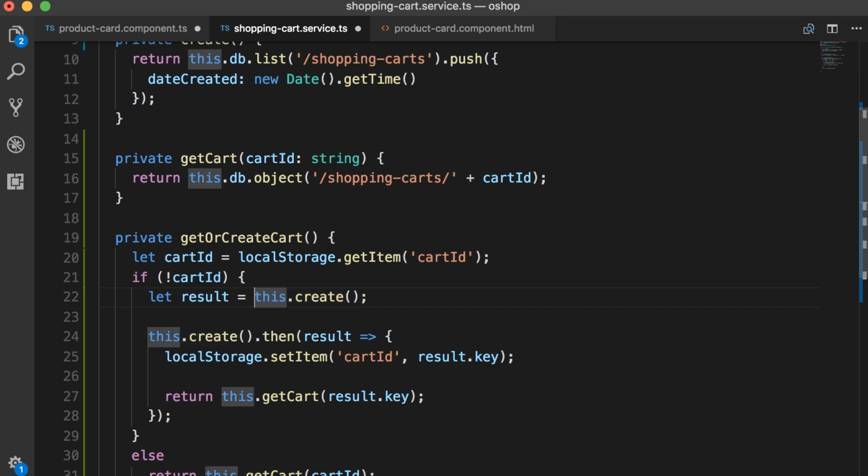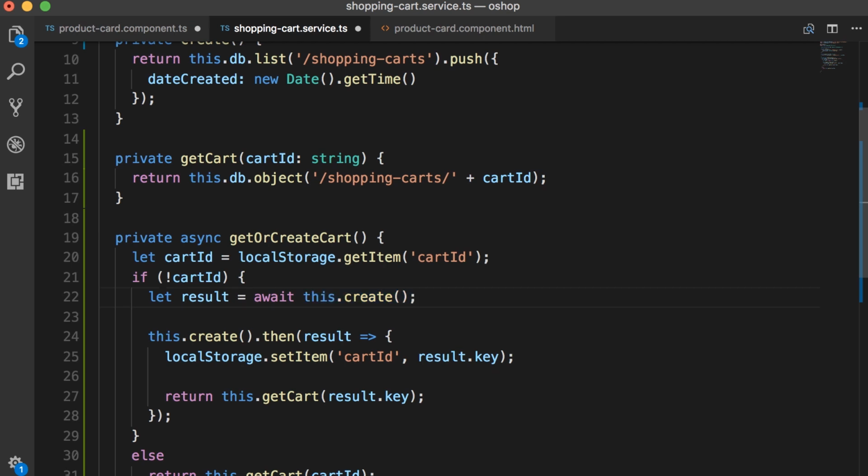Well, in TypeScript, if you have an asynchronous method that returns a promise, and you want to call it like a synchronous method, you simply apply the await operator here. And then you need to decorate the containing method with the async keyword. So with this simple change, now we can call these asynchronous methods just like synchronous methods.